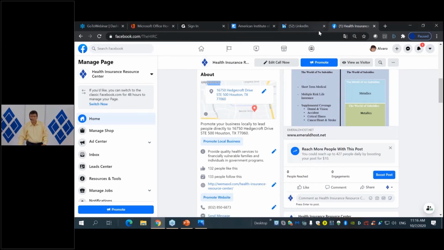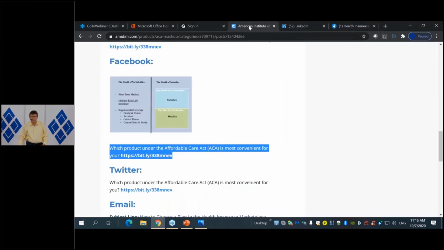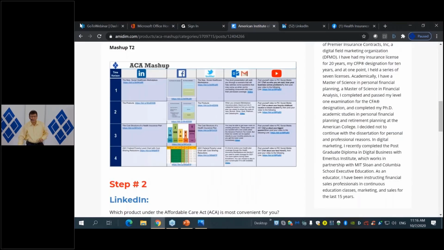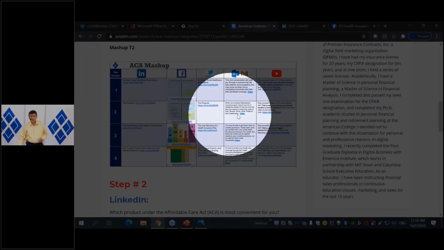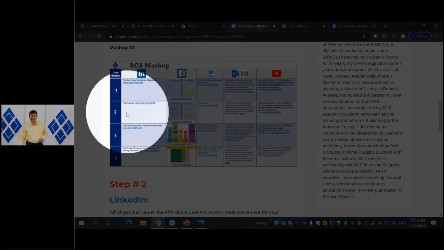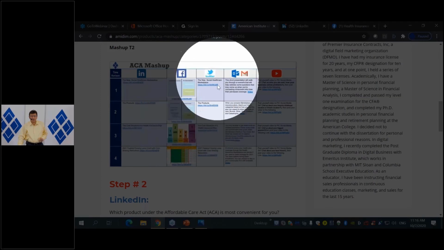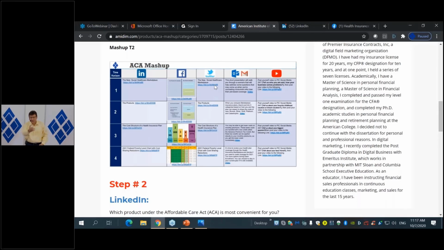I'm going to go back to my Amidin platform, and I have already executed the mashup order of the day for time horizon number 2, which is this one here, for LinkedIn and for Facebook. I'm going to do now the same thing with Twitter. Okay, so I'm going to tweet this message in my Twitter account. Now remember what I told you about the Twitter account. I mention this every week.